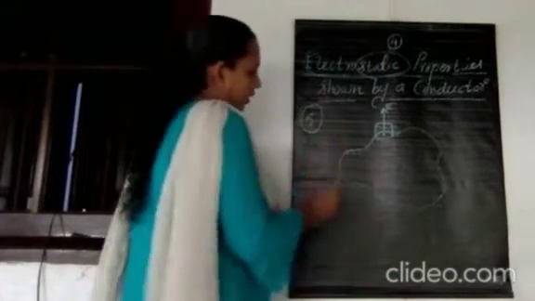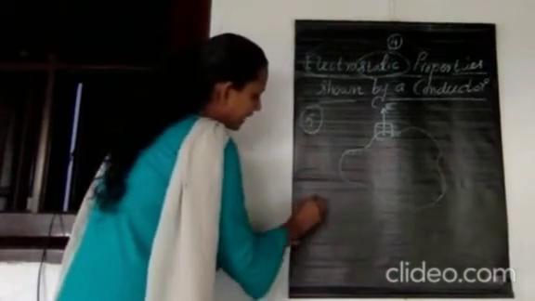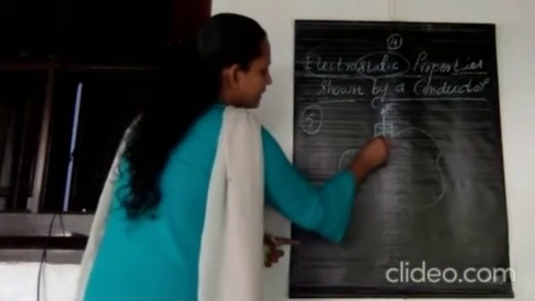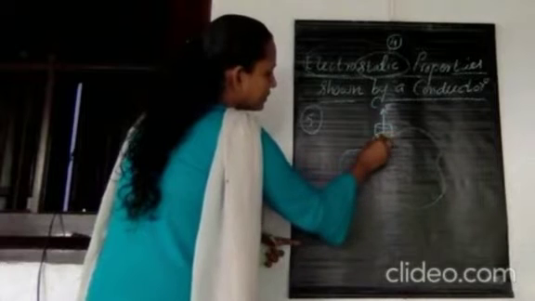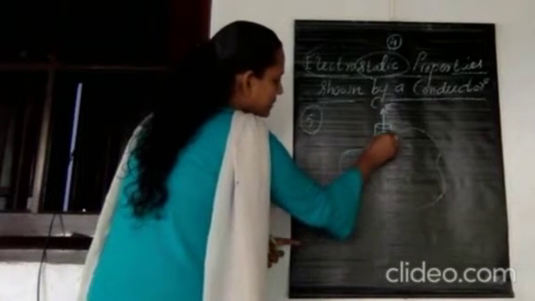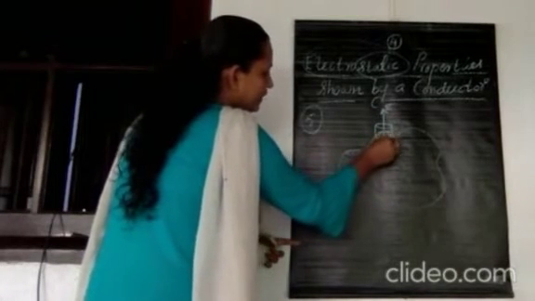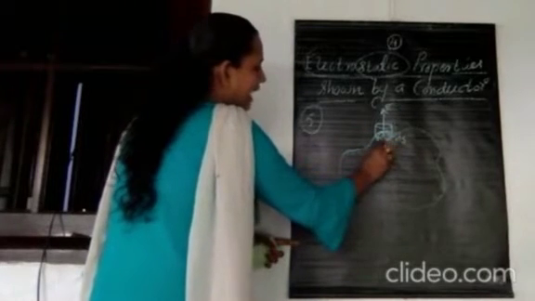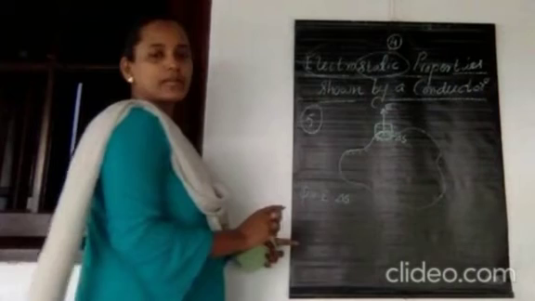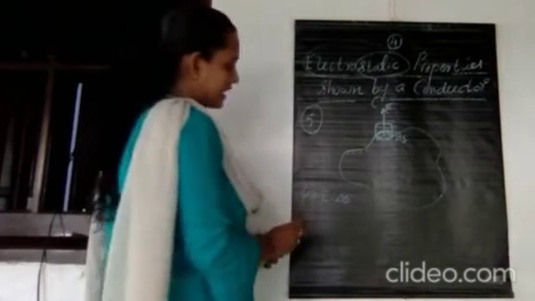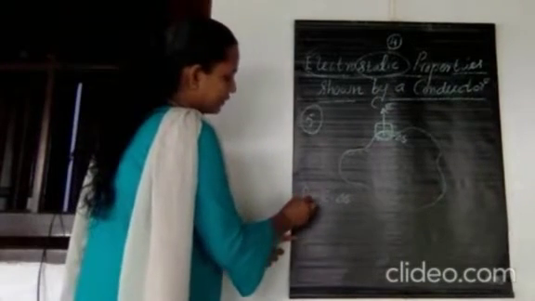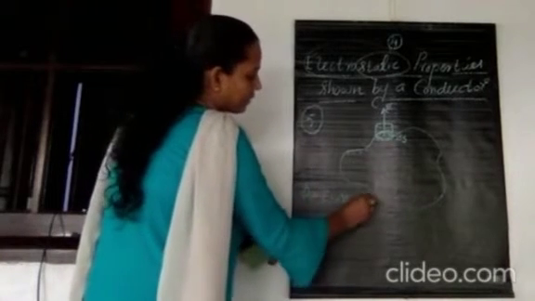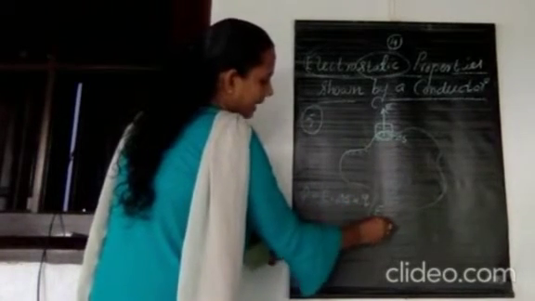According to Gauss's theorem, the flux phi is equal to E dot delta S. Suppose this is the surface area of the Gaussian surface, which encloses the charges present here. This is a conductor. Therefore, this surface area delta S encloses some charge, and the electric field at that point is normal to the given surface itself. Therefore, we can write the expression for the flux as phi equal to E dot delta S. And that is equal to how much? That is equal to Q by epsilon 0.